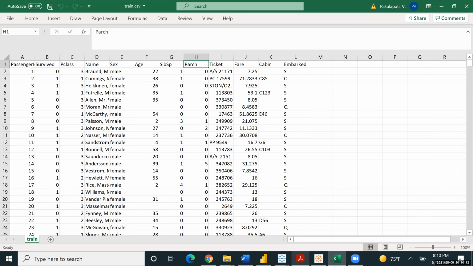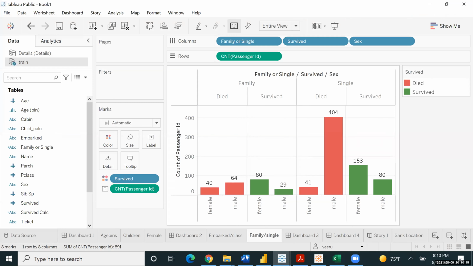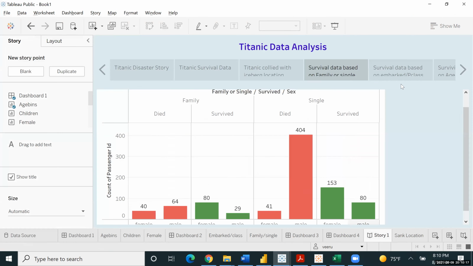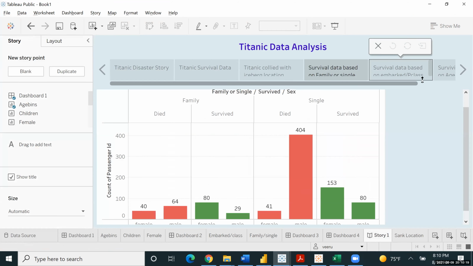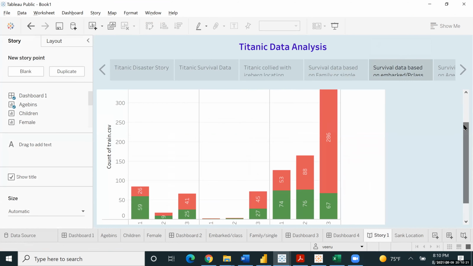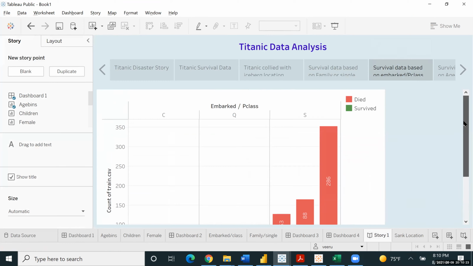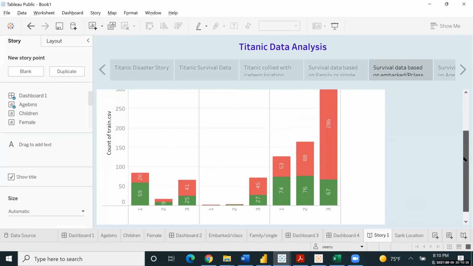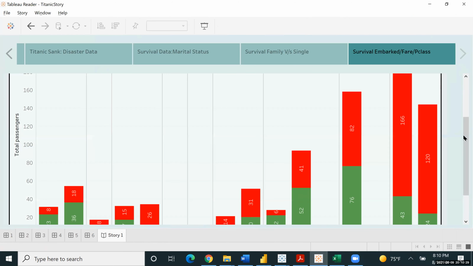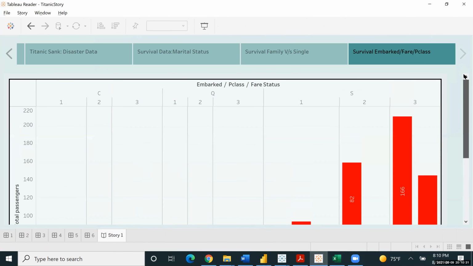And one more. In this Embark and class data, how can I recreate this fare status? Fare must differ in each region.